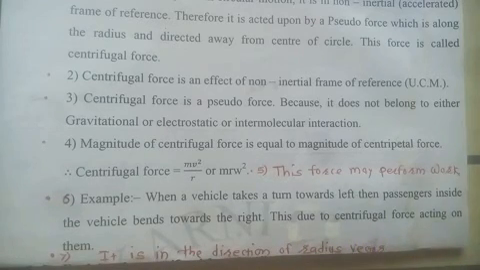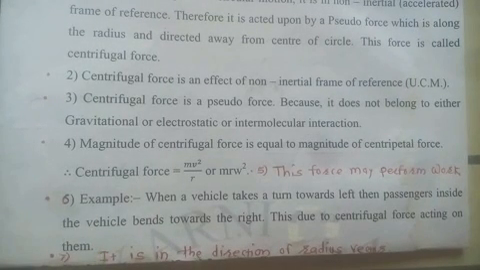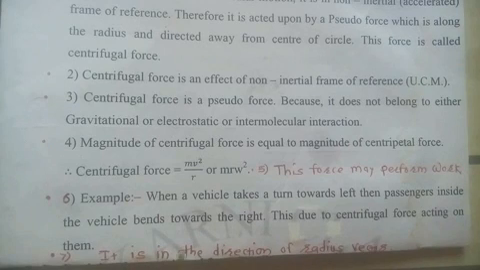We can have more examples. That is, when a coin is kept on a rotating table, the coin slowly slips away from the center. That is also due to the centrifugal force, which acts away from the center. And the last point: the direction of the centrifugal force is the same as that of the radius vector, that is, away from the center of the circle.